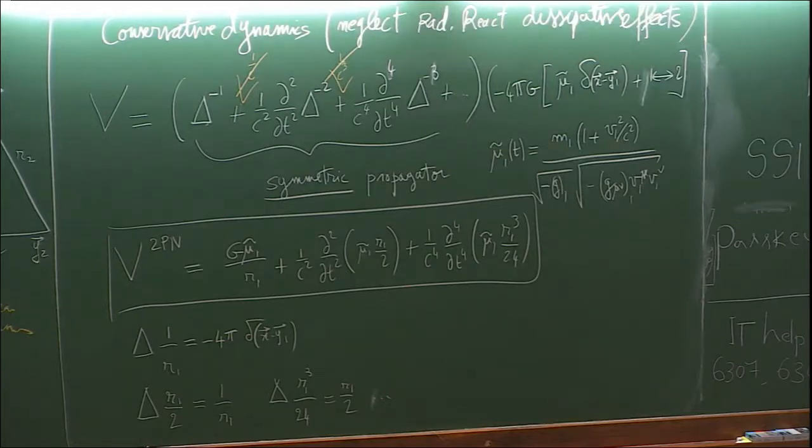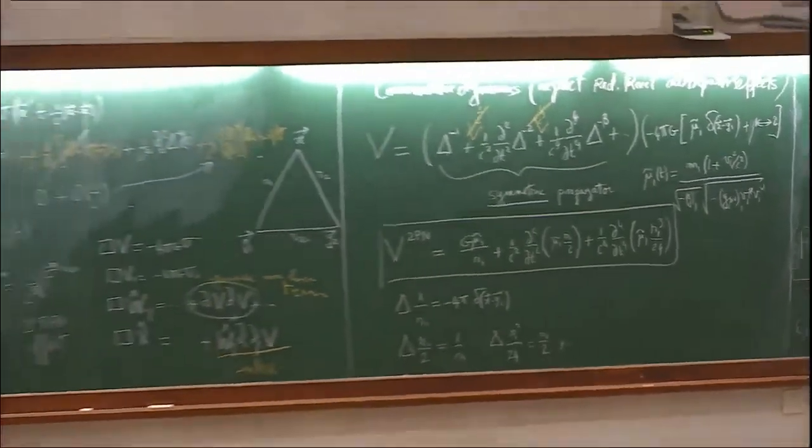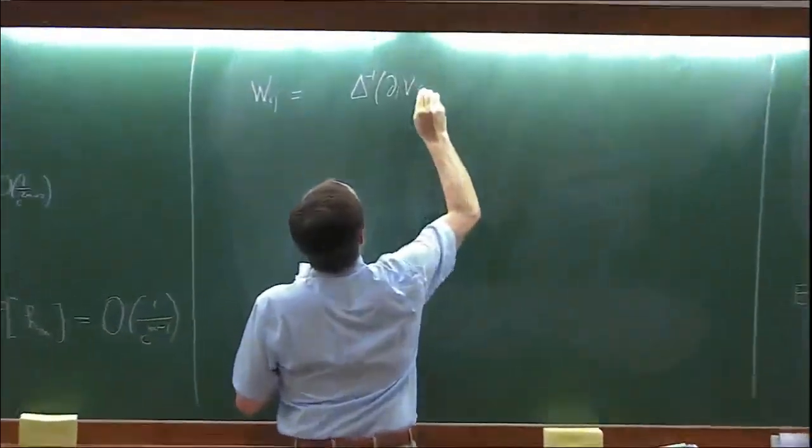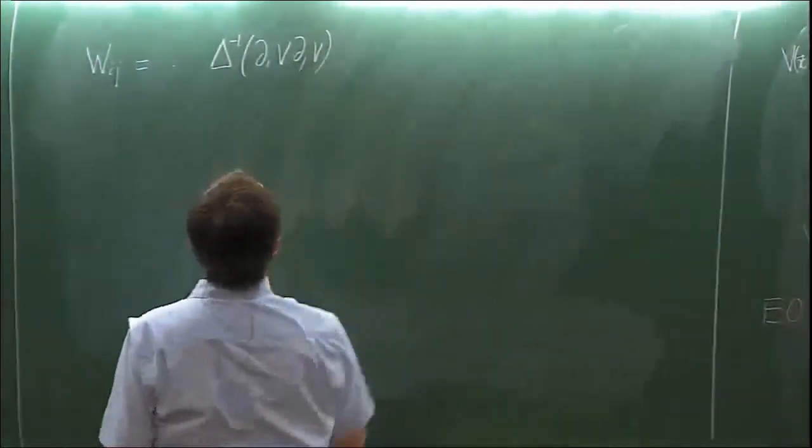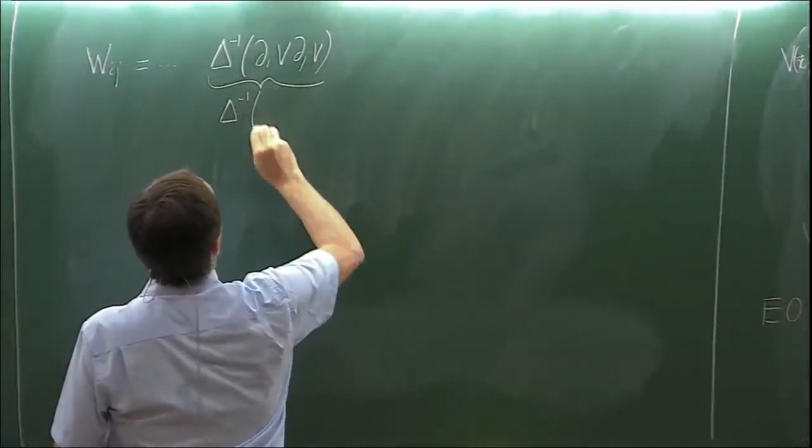At the lowest order, you will have the Laplace operator, the inverse Poisson operator, acting on the term, and I do not consider the higher order terms.